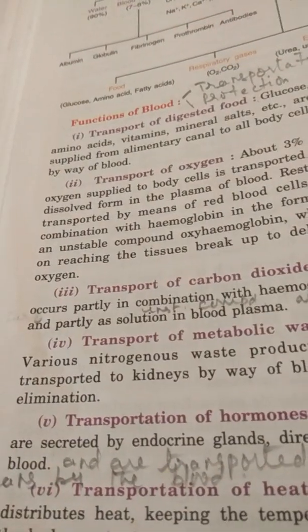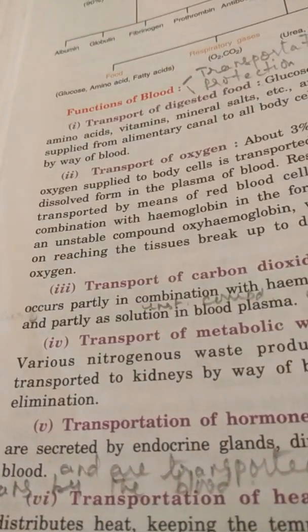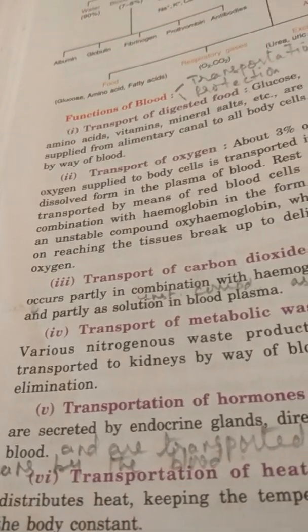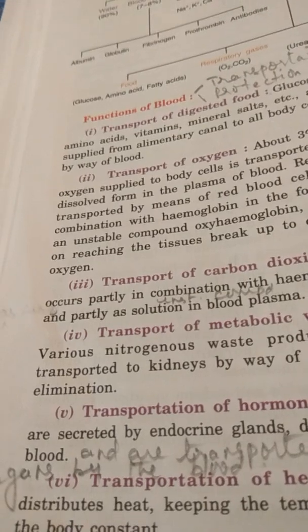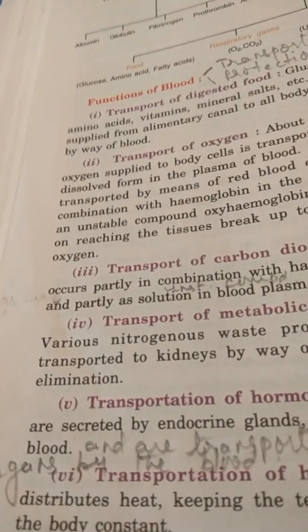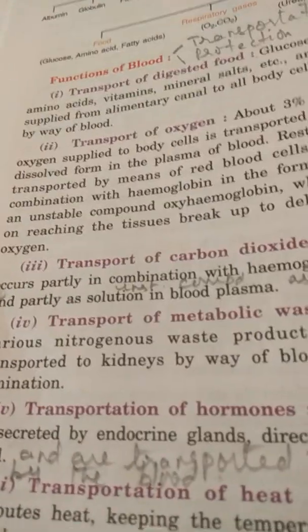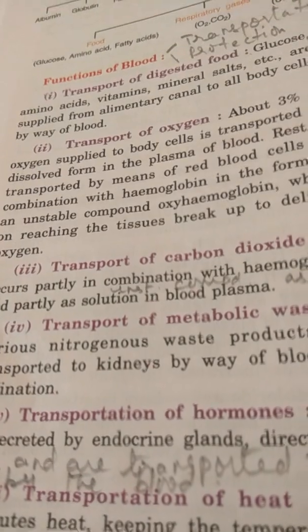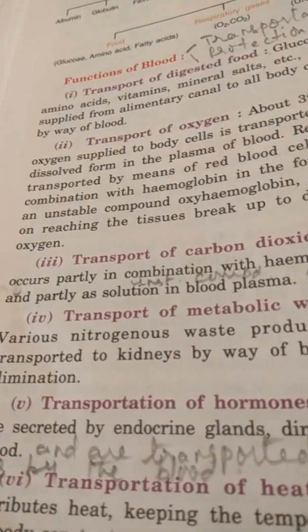The food is digested in the alimentary canal, that is the small intestine of the alimentary canal, where the complex form of food is changed into the simplest form, all carbohydrates into glucose, all proteins into amino acids, all fats into fatty acid and glycerol. These are the simplest forms.